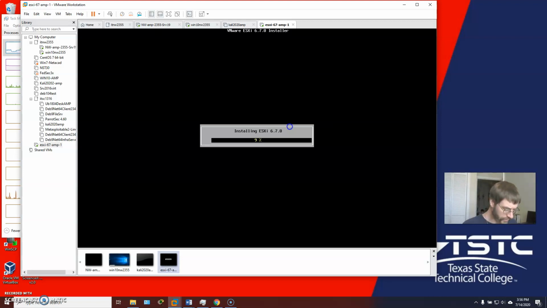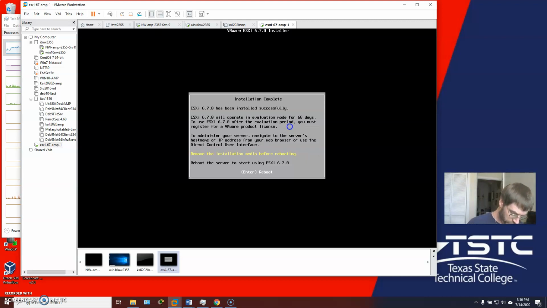I may actually have done this already, but now, of course, the other thing I'm going to need to do is statically address this thing, give it a second NIC, move it into its LAN segment, etc. Okay, and reboot.